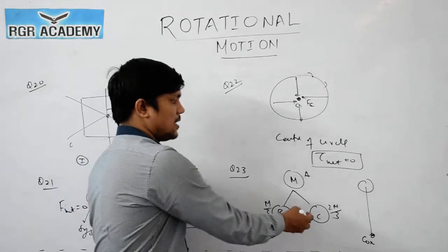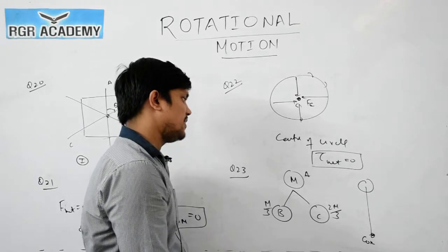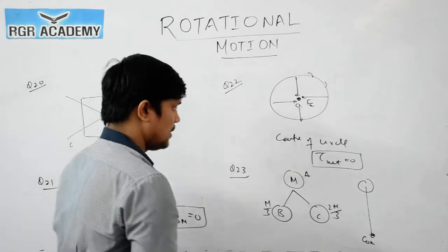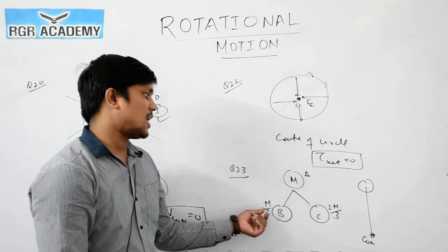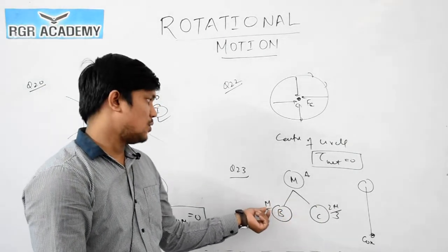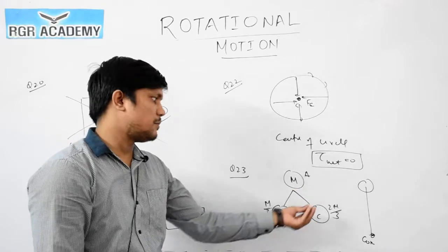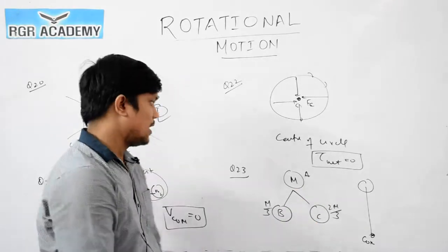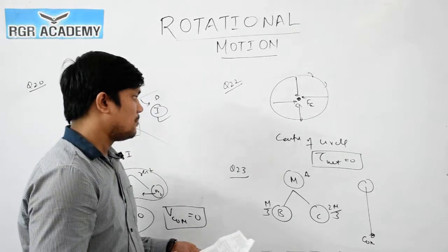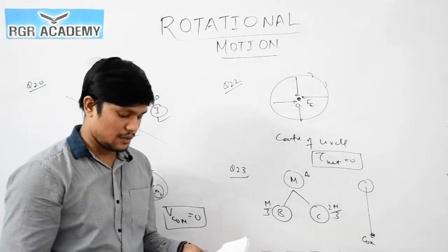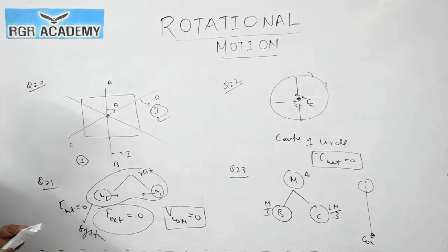As there is no change in the position of center of mass, the center of mass will not shift. In an explosion, just remember that the forces responsible are internal forces. So no external forces are acting, which means the position of center of mass will not change. So option number 3 will be correct. Position of center of mass will not shift. Now question number 24.